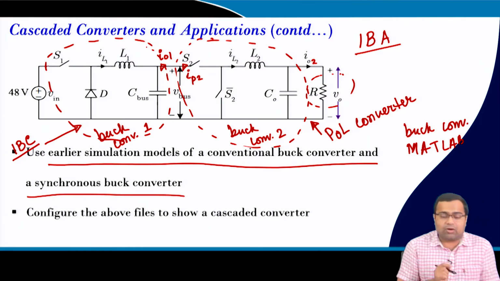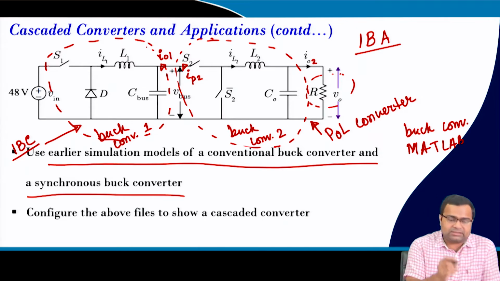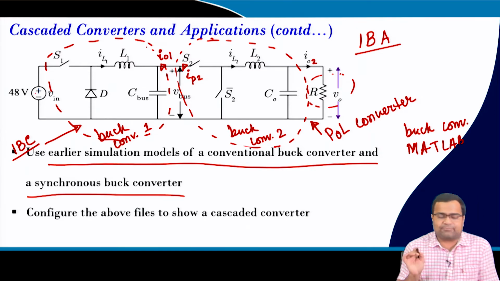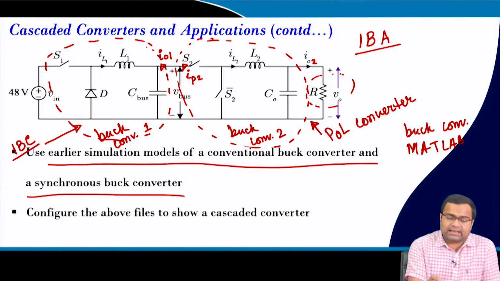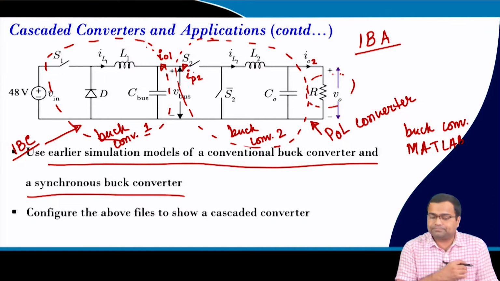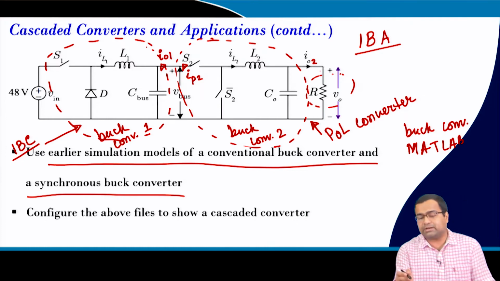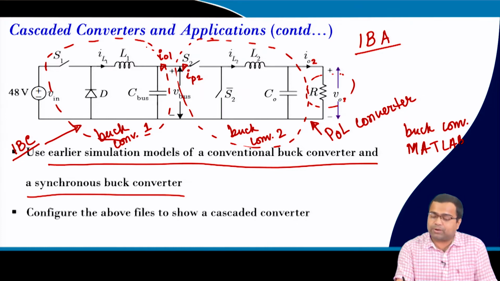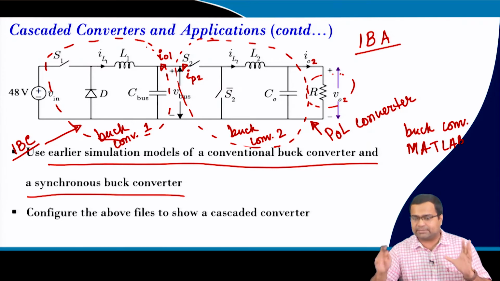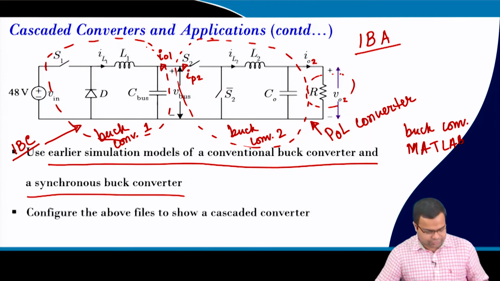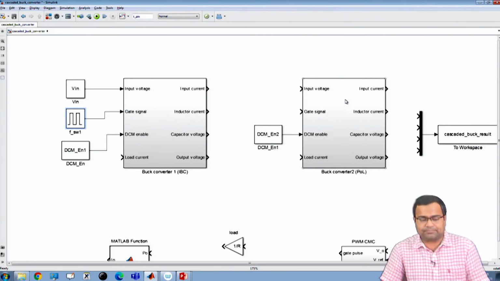Now, for the first stage, my input voltage is 48 volts. For the first stage, my output is I01, which is nothing but the input current of the second stage. And for the second stage, the output current is nothing but V02 by R2, since it is a resistive load. I can use a constant current load also. Now, let us go back to MATLAB.